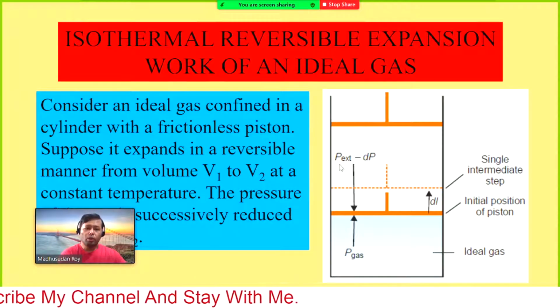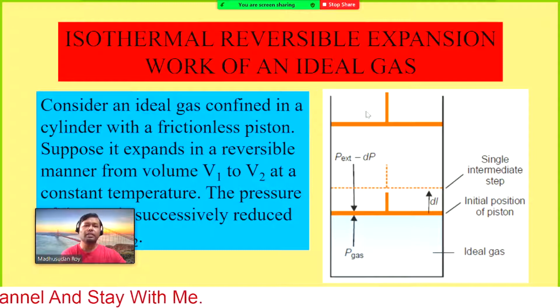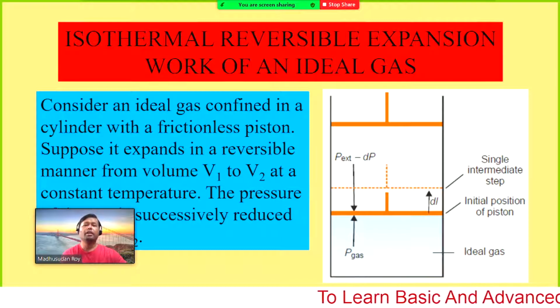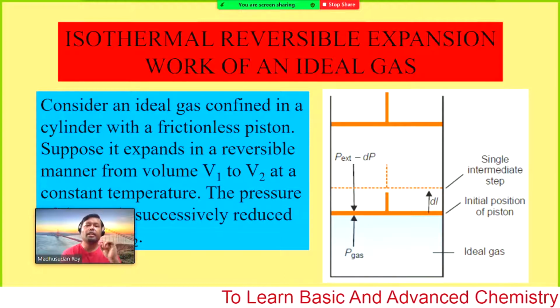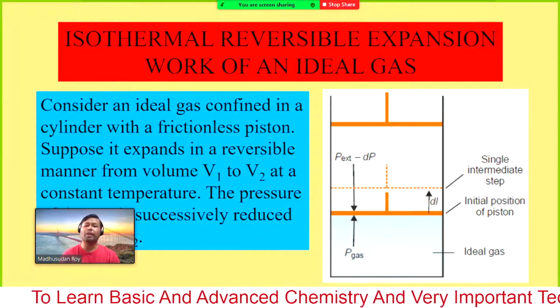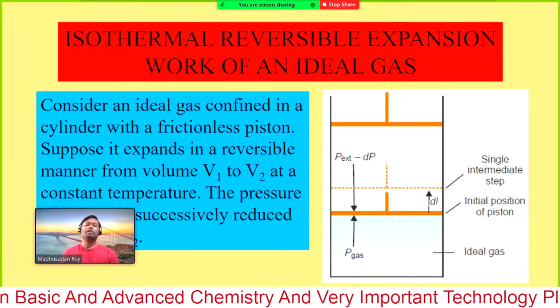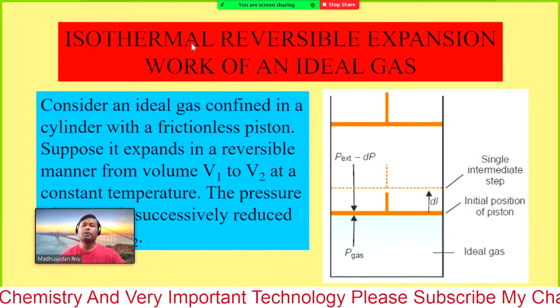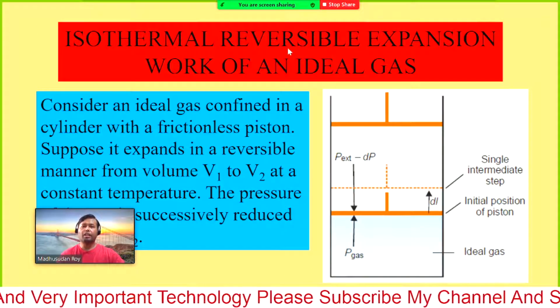Isothermal. So when we are doing the process, that means reversible, as you are familiar, when a process changes with very long time or very slowly in very small steps, in that case we can reverse the situation and we can come back to the initial position. That is considered as reversible. So two words have two different meanings.